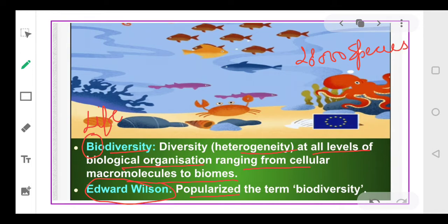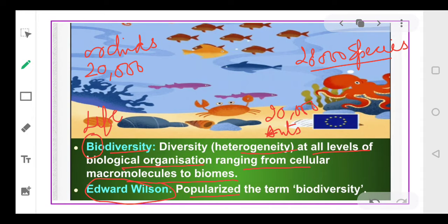We have 28,000 species of fishes and 20,000 species of orchids known so far. And moreover, there are 20,000 species of ants. Just imagine, ants that I'm talking about. We have approximately 20,000 species of ants known so far.